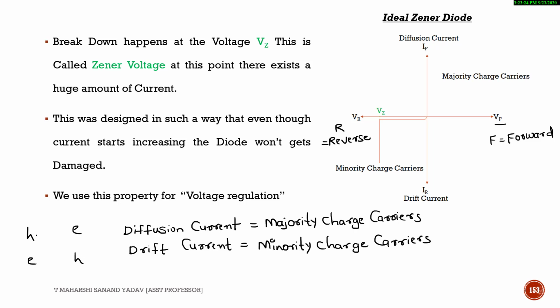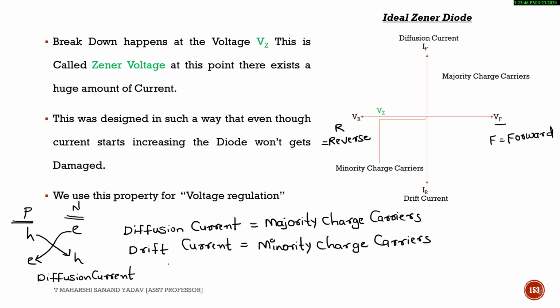Because of charge gradient, from majority they'll move to minority end, and here the same thing, majority to minority. Here this is p-type material, this is n-type material. Because of movement of these charge carriers, there exists a current. This current is called diffusion current.